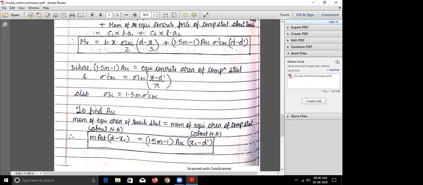So the first equation is used to find out the actual neutral axis. The second equation is used to find out the moment of resistance MR, and the third equation is used to find out the area of compressive steel. So we have seen how all these three equations have been derived. I hope this is clear to everyone.